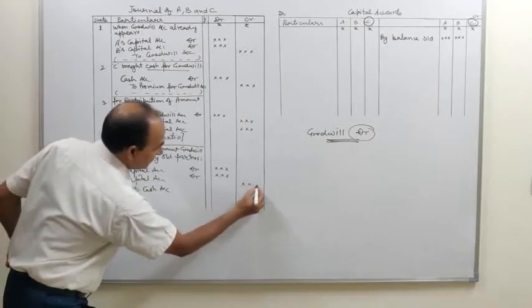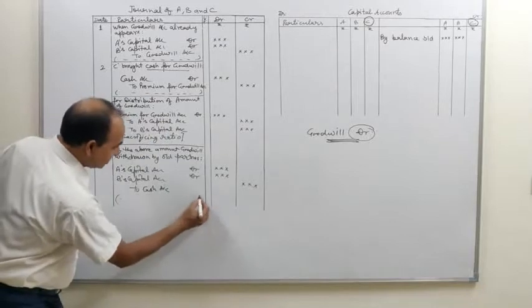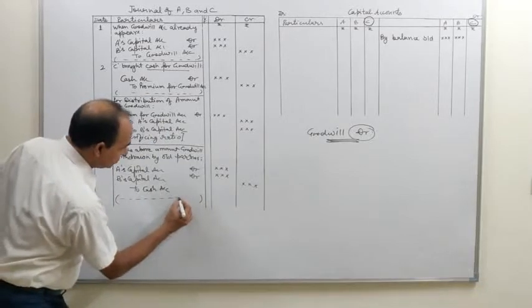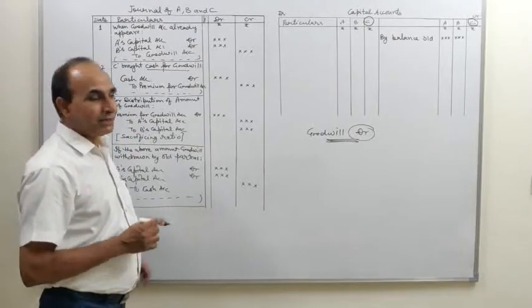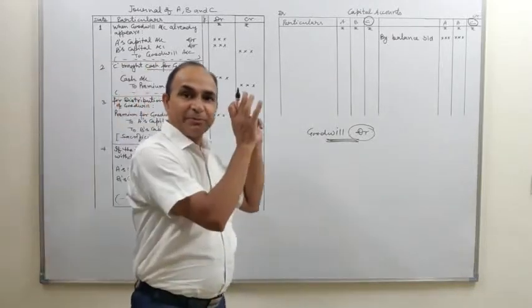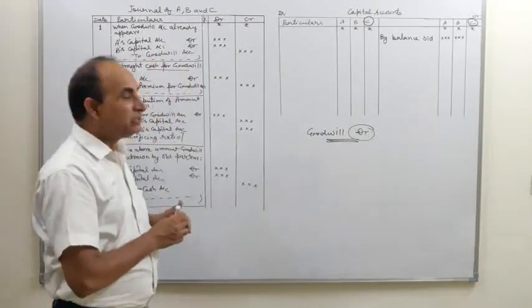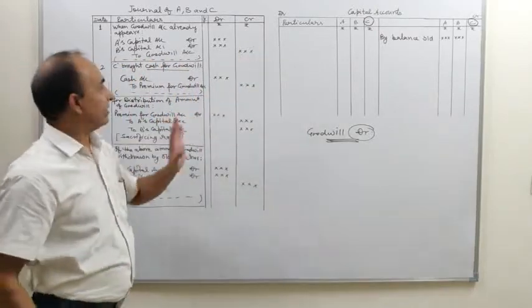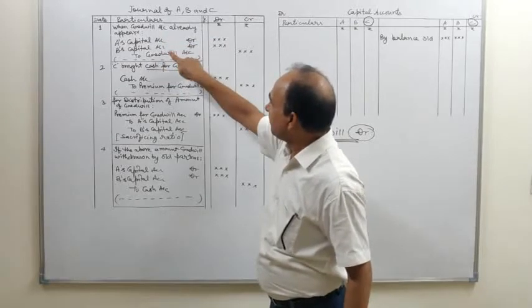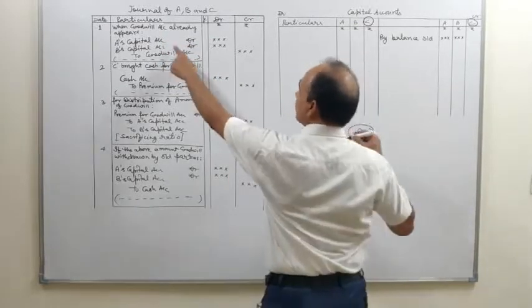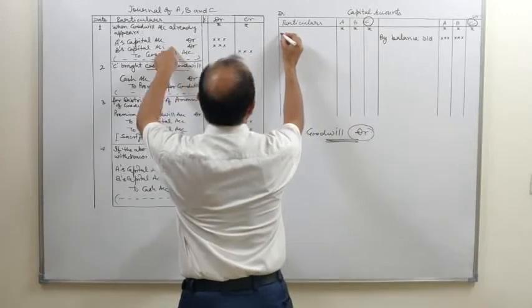Write this on the credit side. Write the narration: old partners withdraw the amount of goodwill from the business. Now, come to the posting of these journal entries into the capital account. See, posting of the first entry, A's capital, B's capital to goodwill. Capital accounts debited. Come to the debit side.